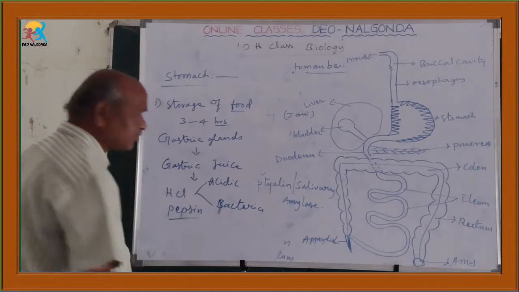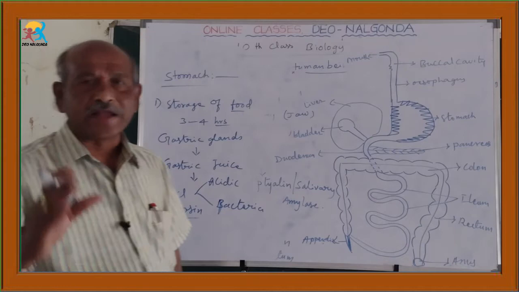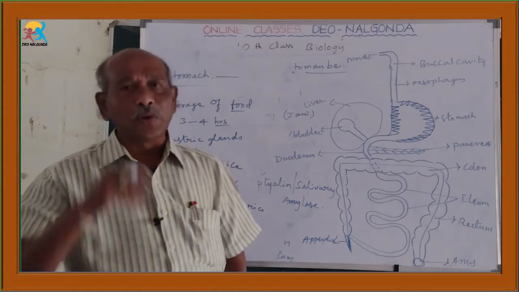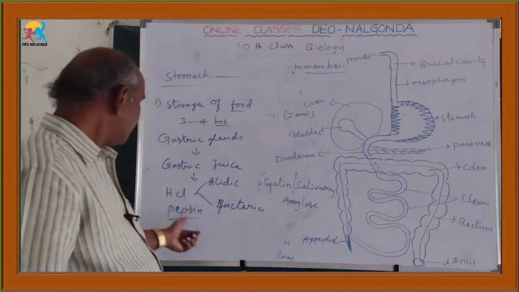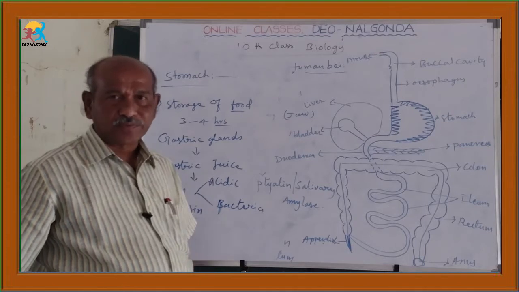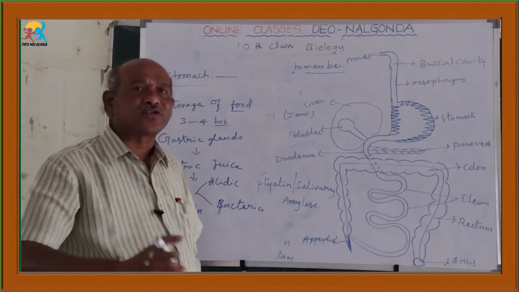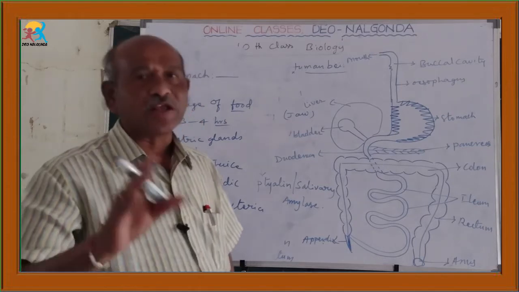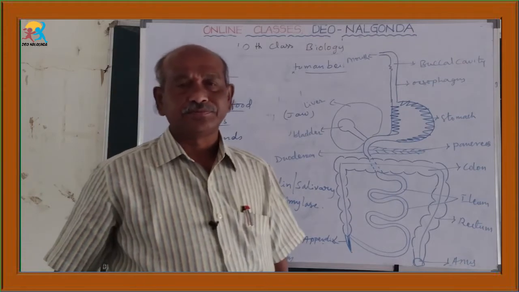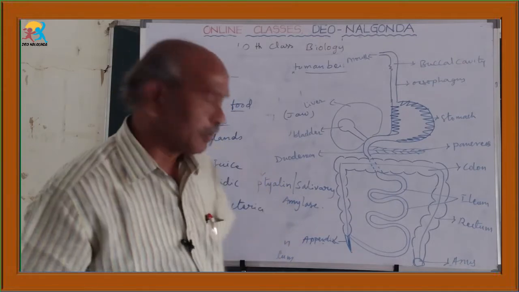Then what is pepsin? It is the enzyme present in the gastric juice. This enzyme acts on protein food materials and converts them into peptones.